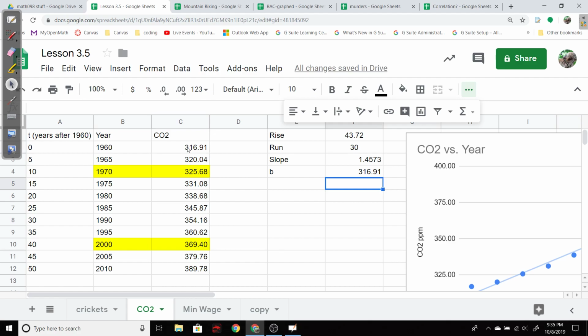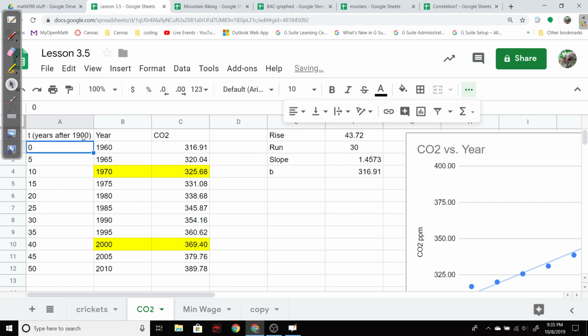Okay. Some people say, well, starting in 1960 seems kind of arbitrary. Why don't you start in the year 1900? Okay, I could do that too. So if somebody didn't like that idea, we could just change it. So let's change it. It makes the math a little more interesting. Not quite as easy, but it's all right. Oh, not 2000, but 1900. Try again.